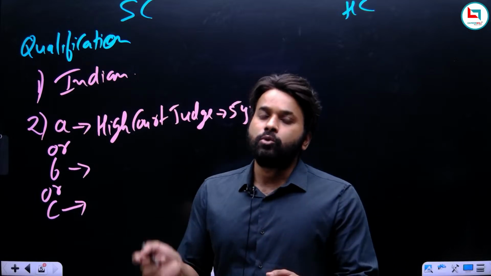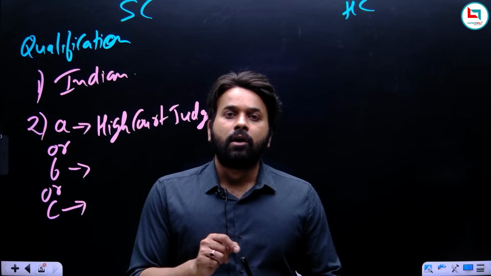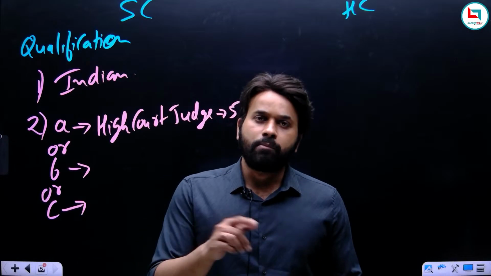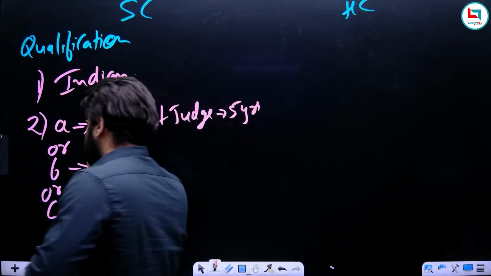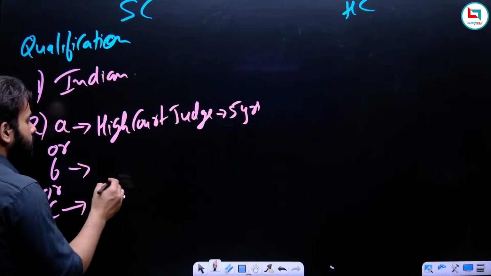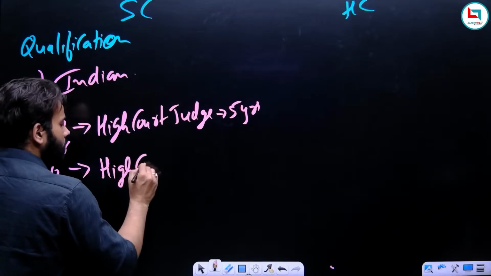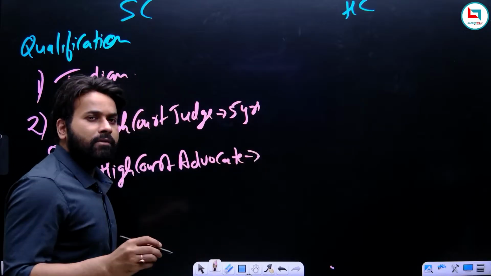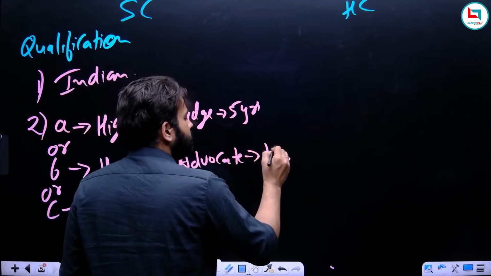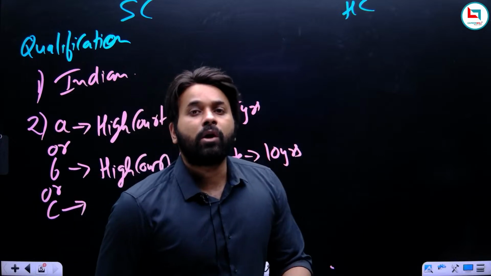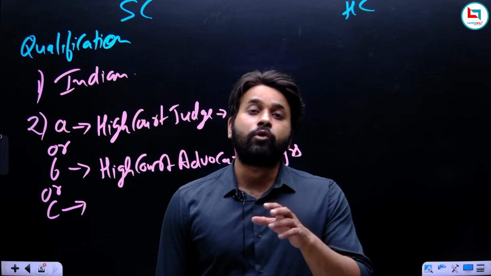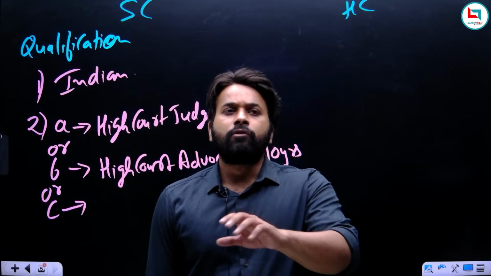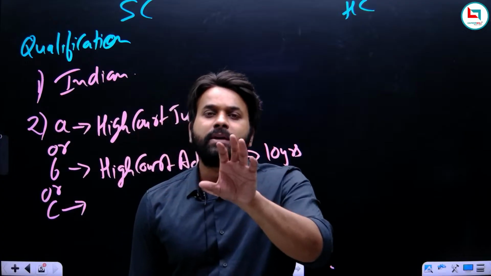Now apart from a judge, who else has the knowledge of law? Obviously an advocate. If the judge has the knowledge, then obviously an advocate also has the knowledge, because they both are working in the same court. So what will be the B option? The B option is an advocate of High Court. For how many years should you have worked as an advocate? For 10 years at least. The minimum requirement is that you should be an advocate of High Court for 10 years, and not in a particular High Court. For 2 years you practice in this High Court, for 5 years you practice in that High Court. Collectively it should be 10 years.